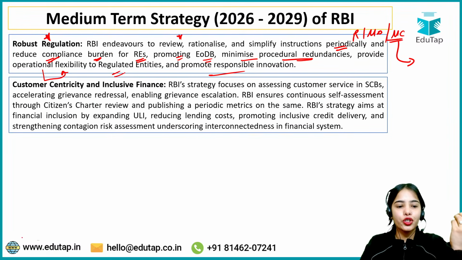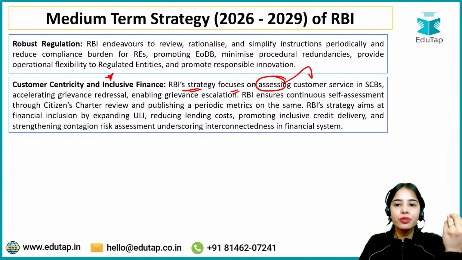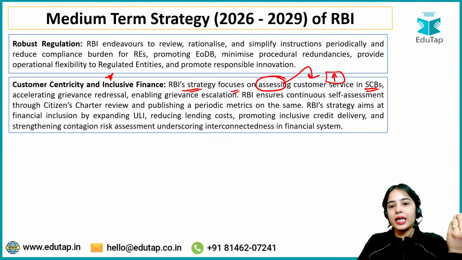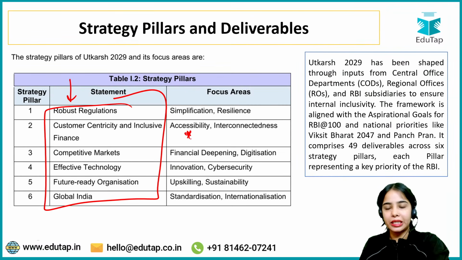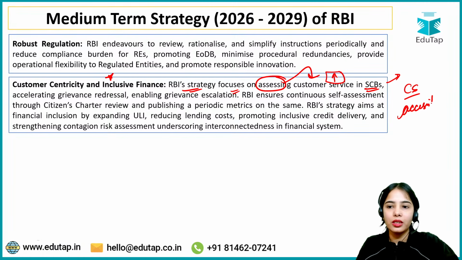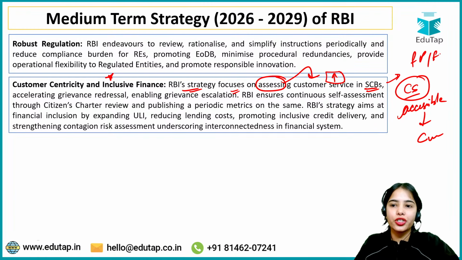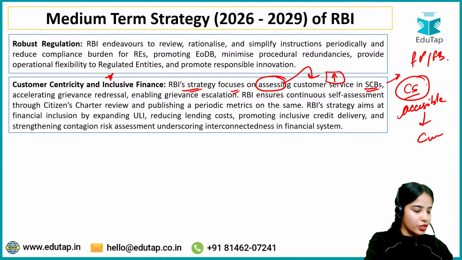Next is customer centricity and inclusive finance. RBI's strategy focuses on assessing customer service in scheduled commercial banks, and customer services should be improved in the scheduled commercial banks, as well as there should be more accessibility. That means the financial products and financial services should be made more accessible for the customers.